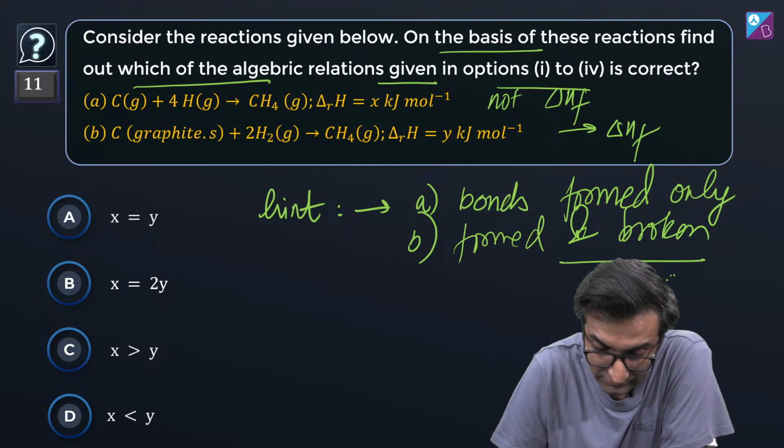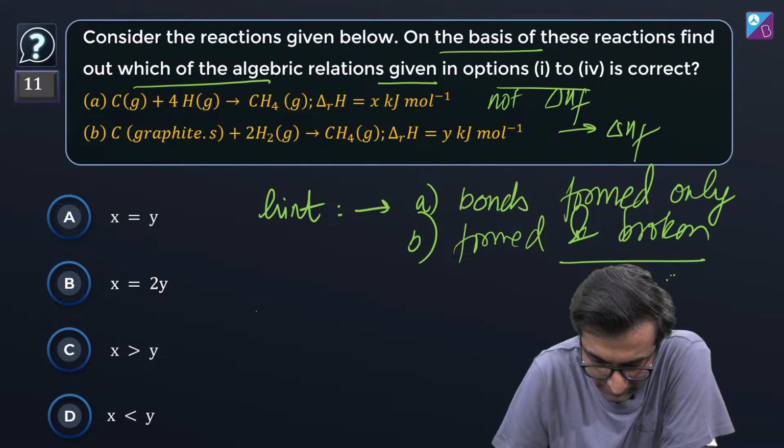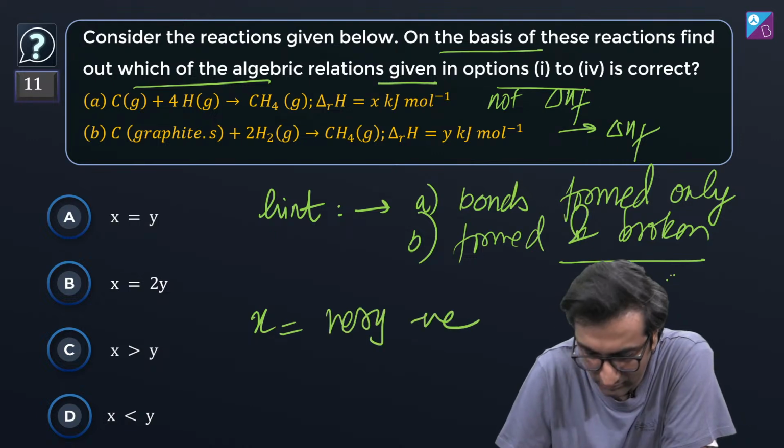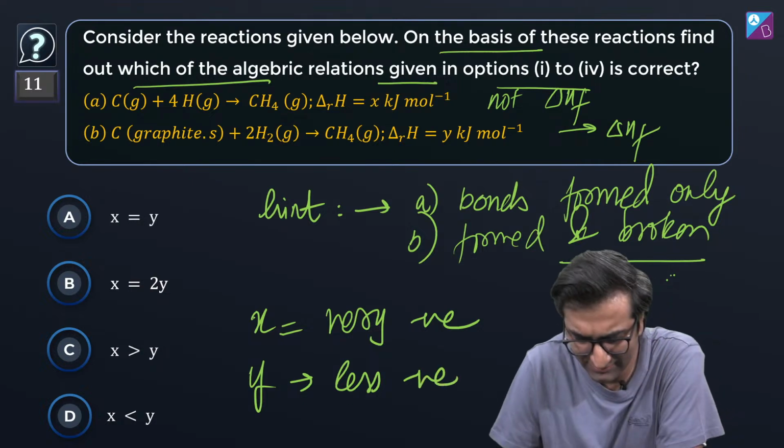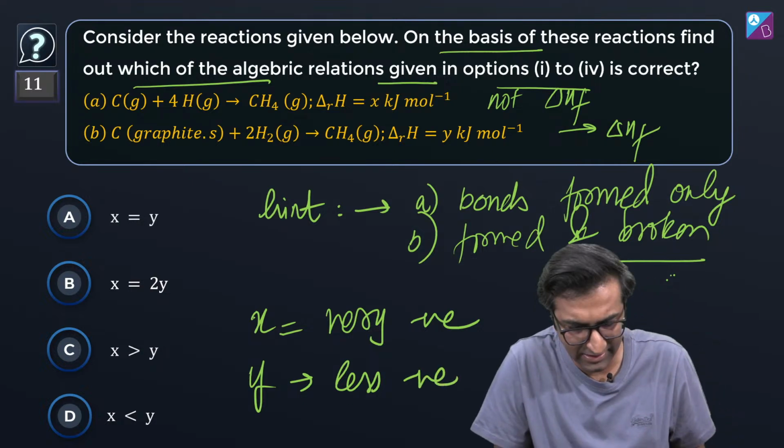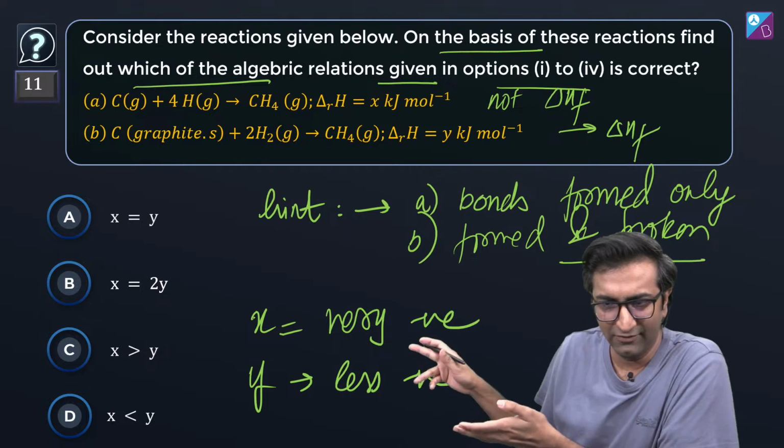X plus delta H sublimation of C plus delta H atomization, that will give me, yes. So, this is going to be very, very big. X is going to be very negative, whereas Y is going to be less negative because I have to add some things to it. Is that correct? Yes, सही लग रहा है.